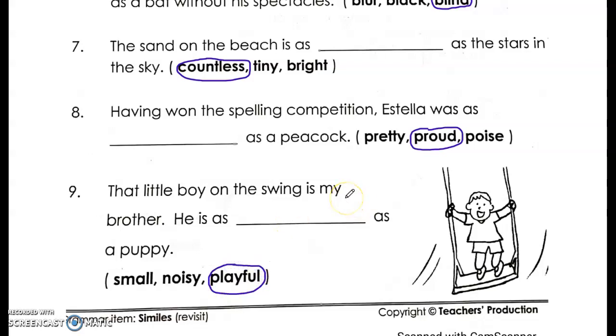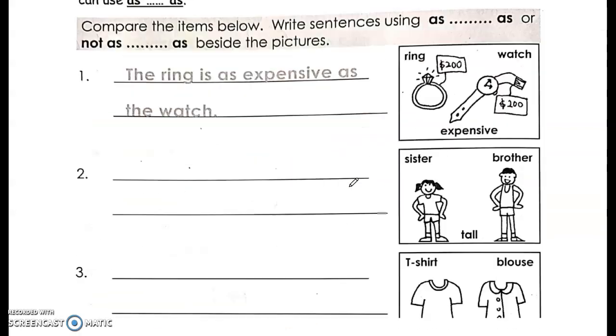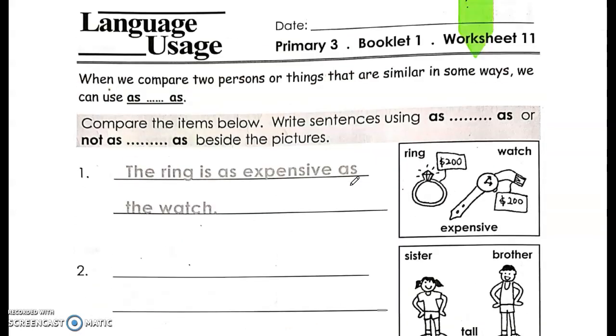Okay, so now let's move on to page 12, worksheet 11. Okay, so when we compare two persons or things that are similar in some ways, we can use as what? As what. Okay, so we compare the items below. Write sentences using as what or not. Okay, so you are supposed to refer to the picture.